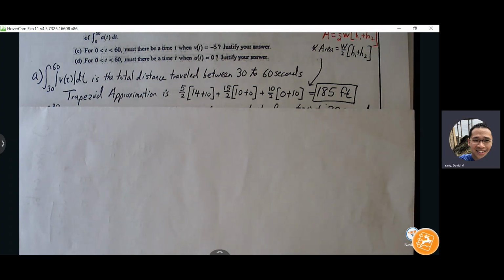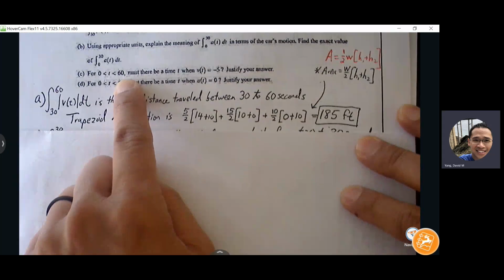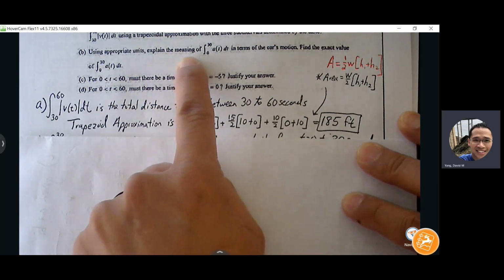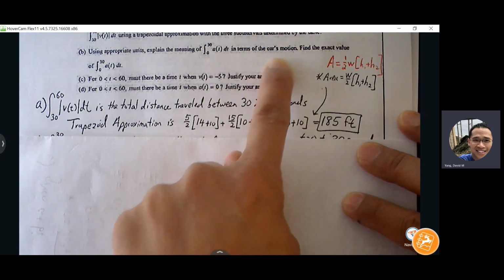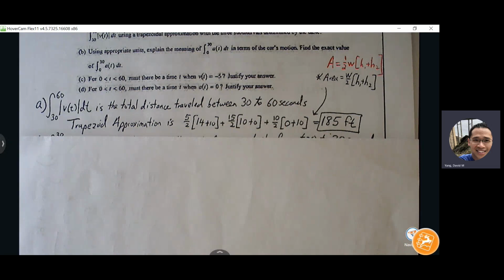Okay, part C. Part B, sorry. Using appropriate units, explain the meaning of the integral from 0 to 30 of a(t) dt in terms of the car's motion. Find the exact value of the integral from 0 to 30 of a(t) dt. So, are we good with part A?